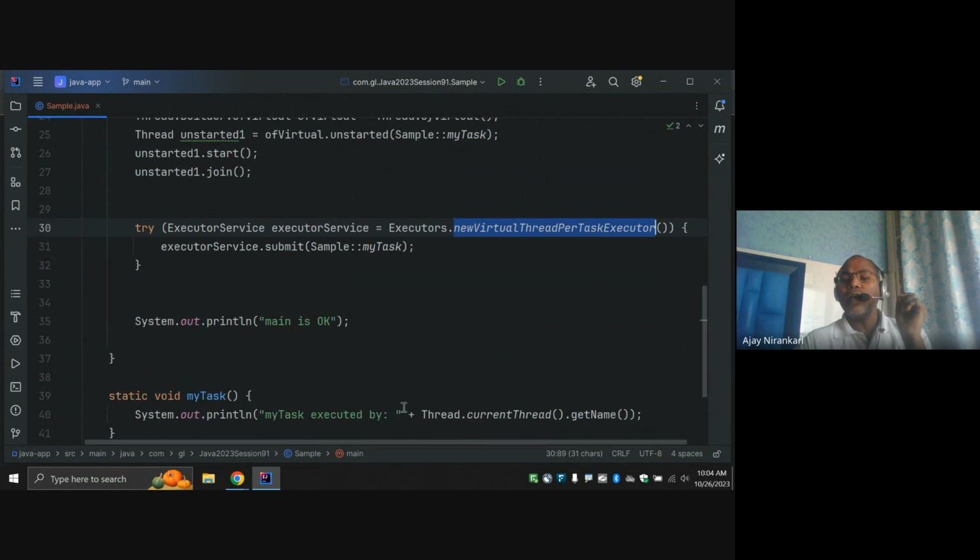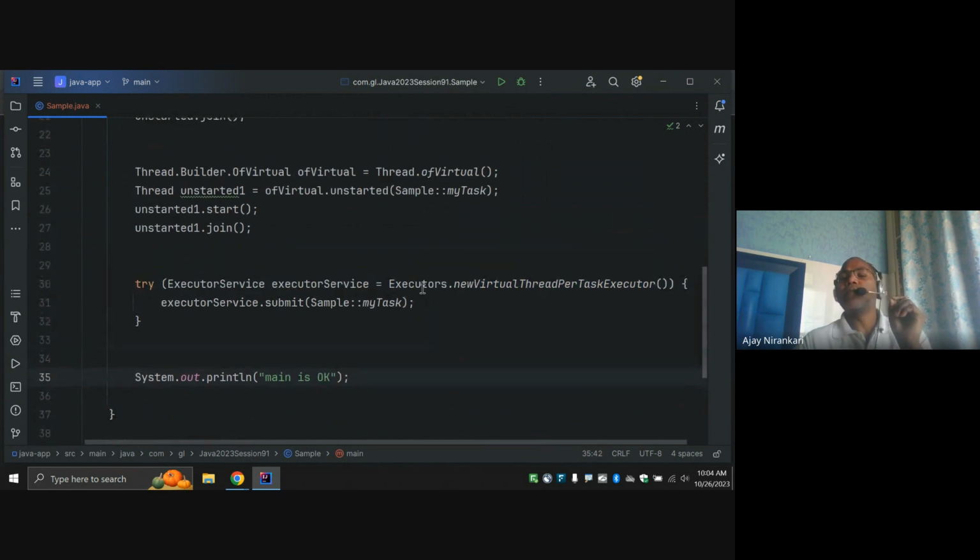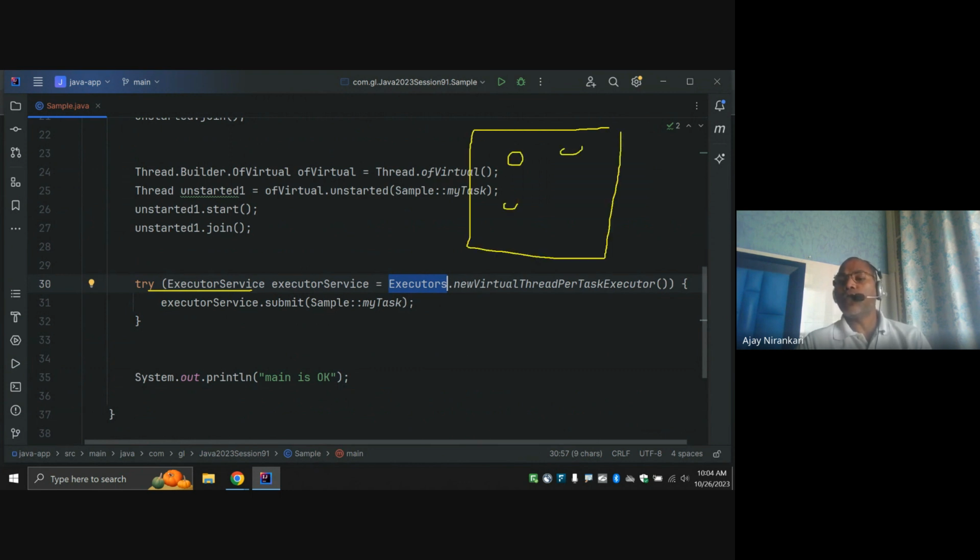So one thing please remember: in the case of executor service previously, we say create a pool of threads, right? A pool of five, or two, or three. Let's say a pool of four. Initially, four platform threads are created by the Java library.